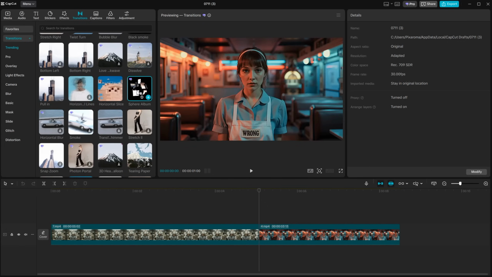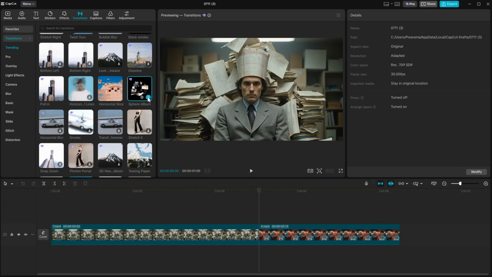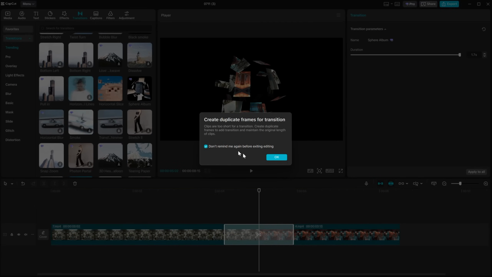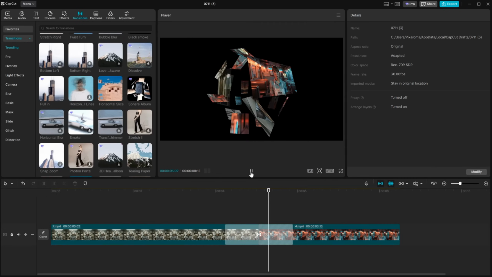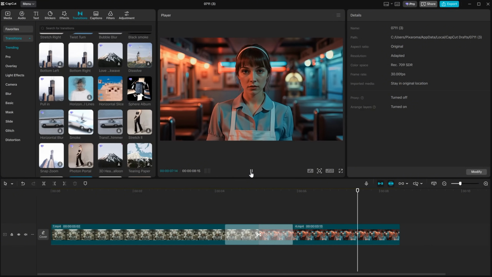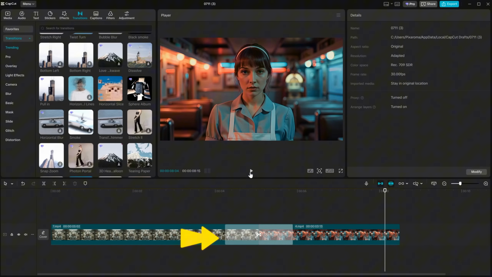Let's say I like this one. I can click on the little plus sign to add that transition and press OK if it asks to create duplicate frames for the transition. Now, when we play the video, we get that interesting transition animation. You can also drag from the sides to make it faster or slower.